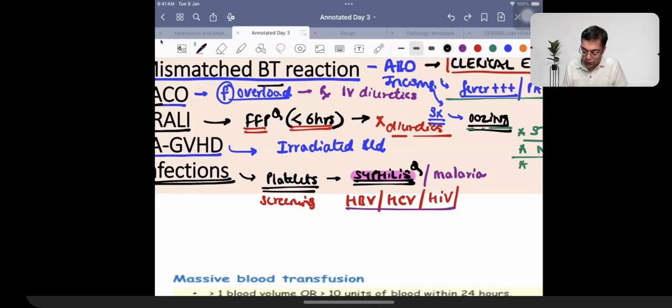Please remember the fact there is no screening being done. 2022's question, 2023's question. For dengue, no screening being done, for hepatitis A. So it is being done for hepatitis B, hepatitis C, HIV, syphilis, malaria, but it is not being done for dengue and hepatitis A.